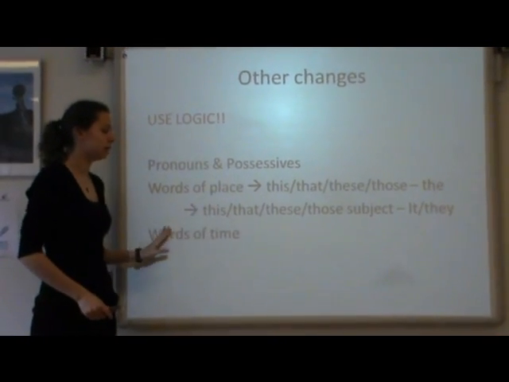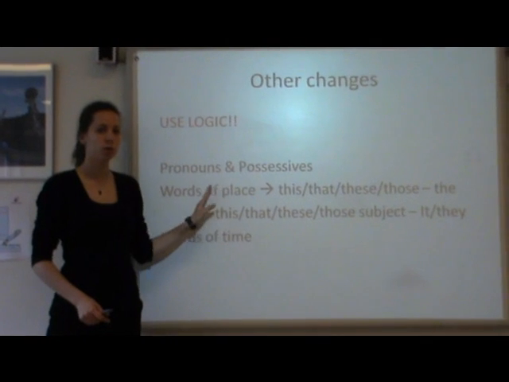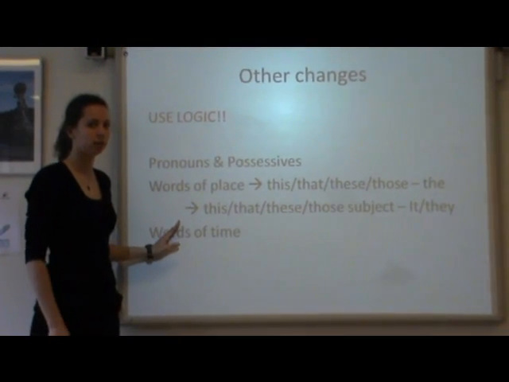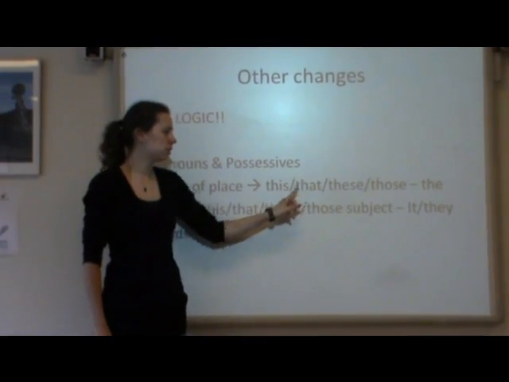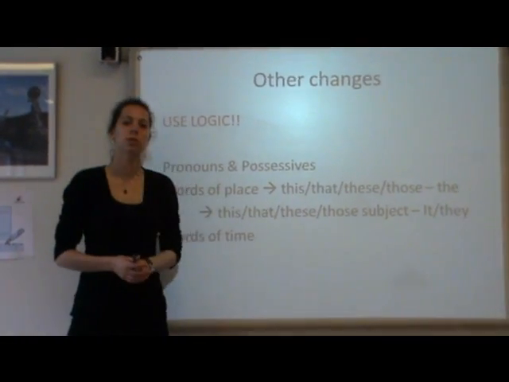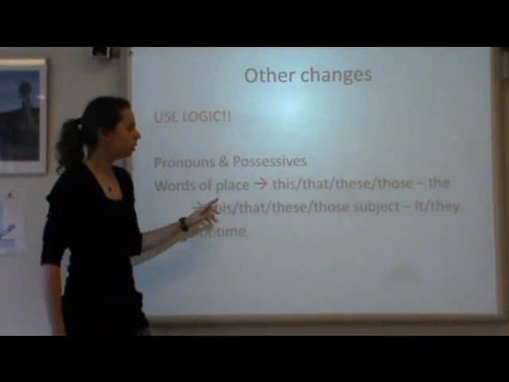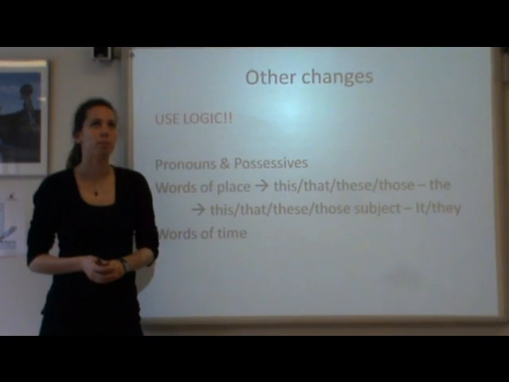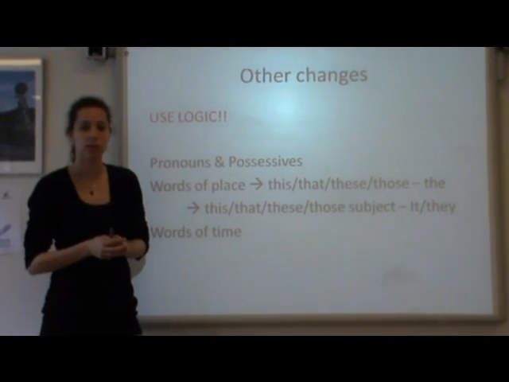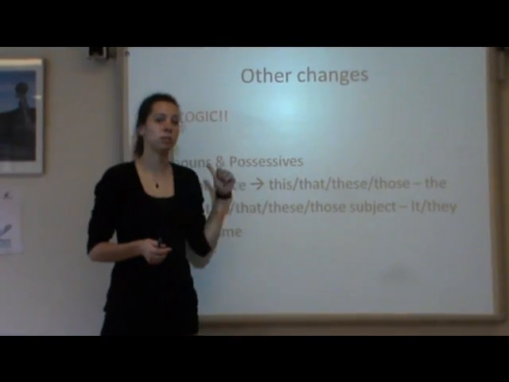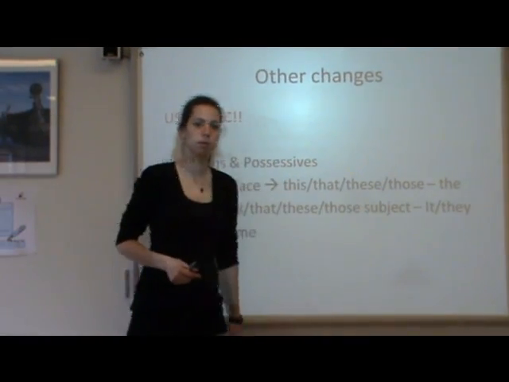Other ones are words of place and words of time. Always make sure it's logical what you're saying. And especially with the words this, that, these and those, demonstratives, you have to keep your eyes on them. For example, if I say, "This candy is nice," and I change it into reported speech, I would use the.